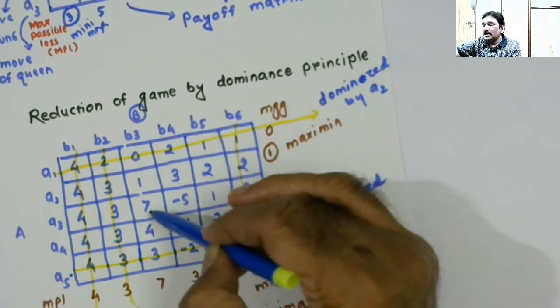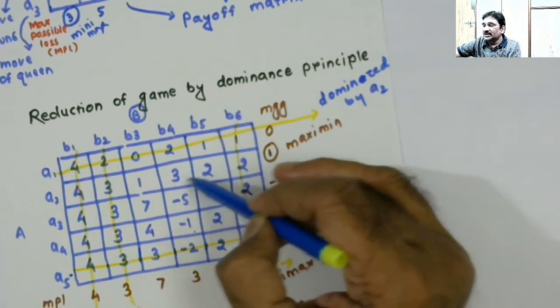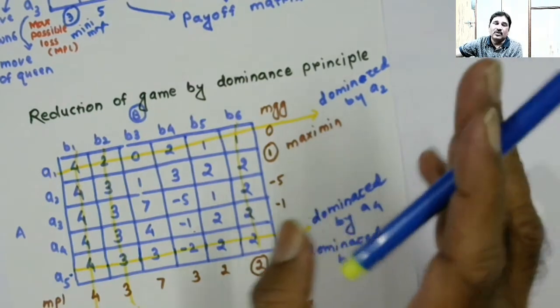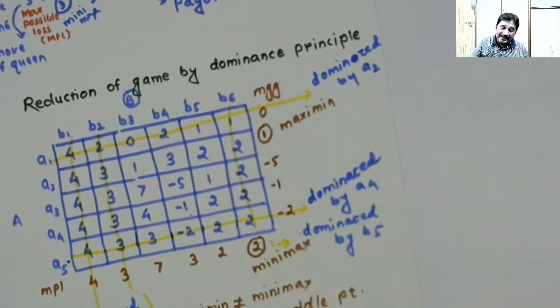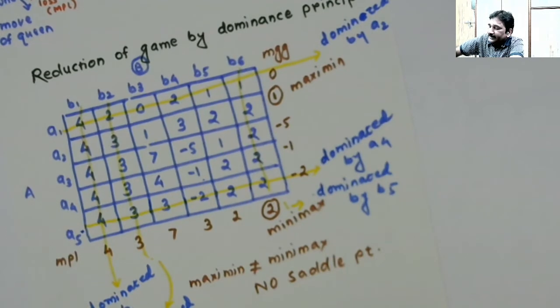This is more, 7 and 1, 1 is less. Then compare this with this. 3, 2, 2 is lesser, minus 5 and 1, 1 is more. So you are finally left with a 3 by 3 matrix which cannot be reduced further. That final matrix I will be writing here, which is to be analyzed further.